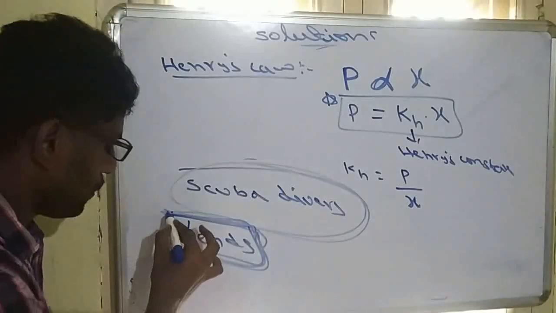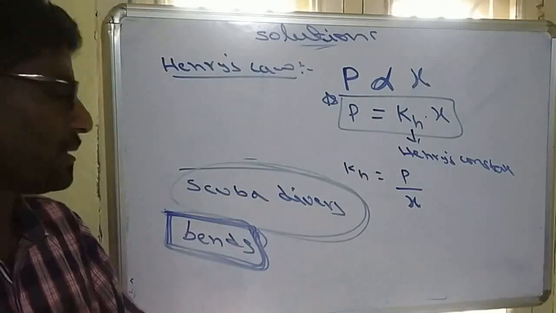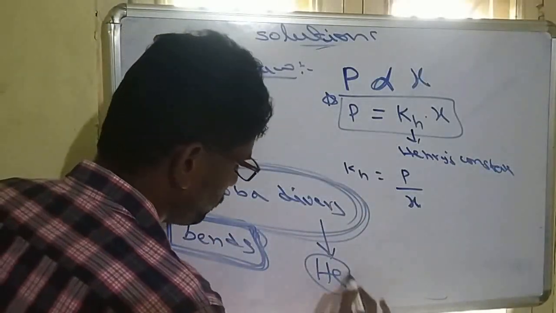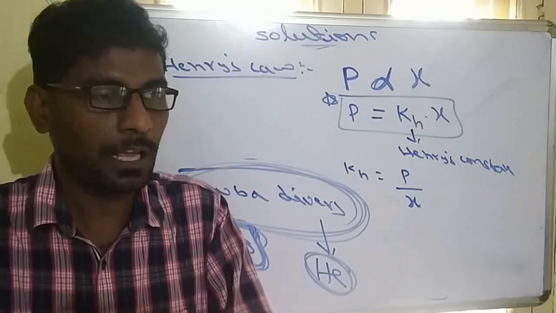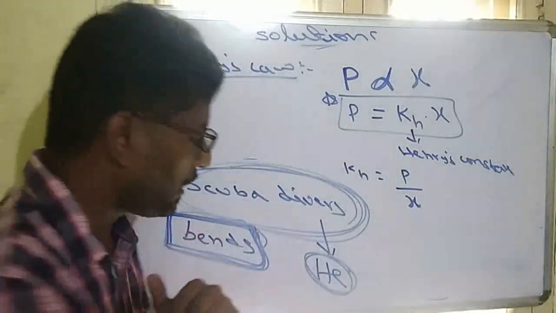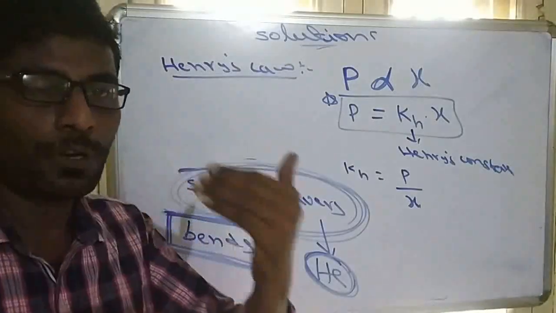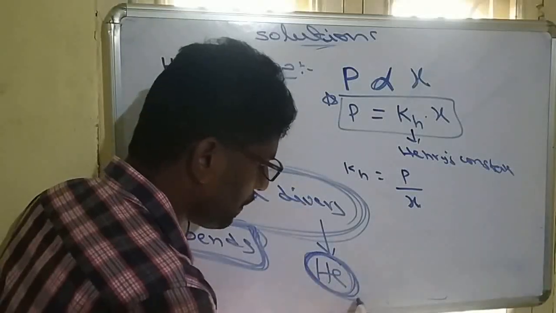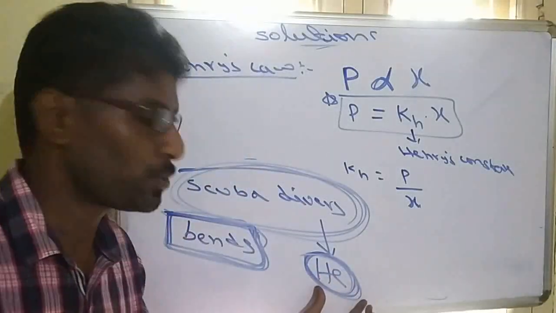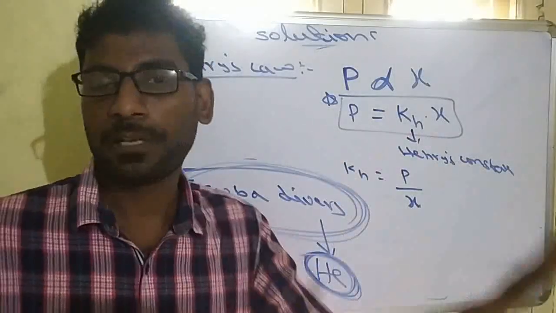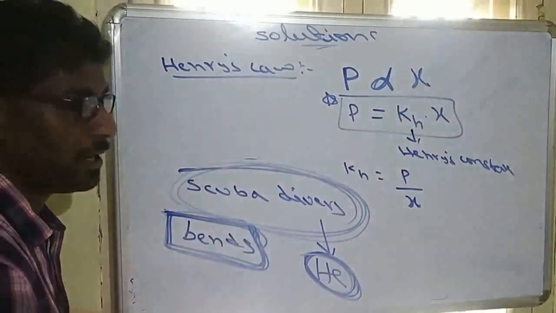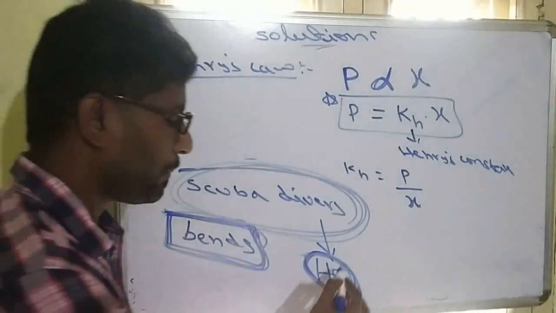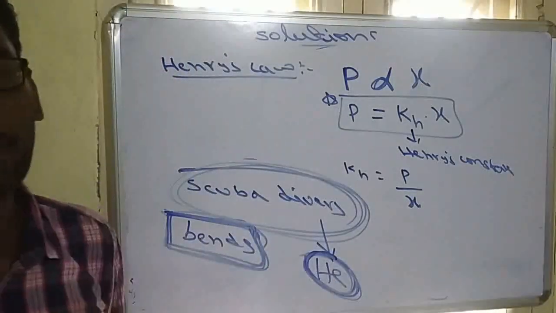So to avoid this bends disease, that means to decrease this, scuba diver cylinders are diluted with helium. Atmospheric gases mostly contain nitrogen and oxygen, but when they are diluted with helium, the solubility of the gases becomes low. Why? Because helium is much less compressible, so it is called a permanent gas. Because of its lower compressibility, it decreases the solubility of atmospheric gases. That's why scuba divers' cylinders are diluted with helium, mostly 11% helium mixed with atmospheric gases.